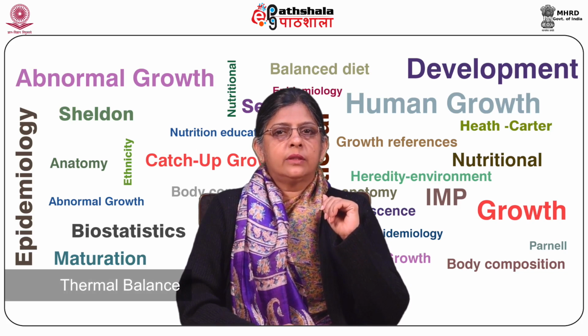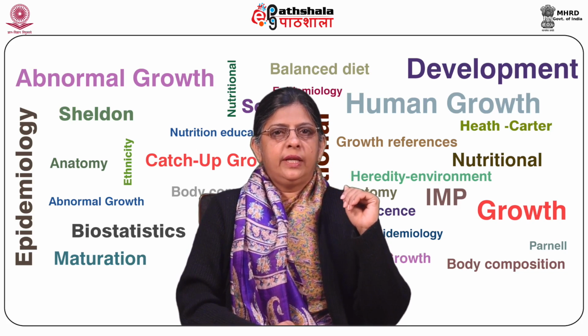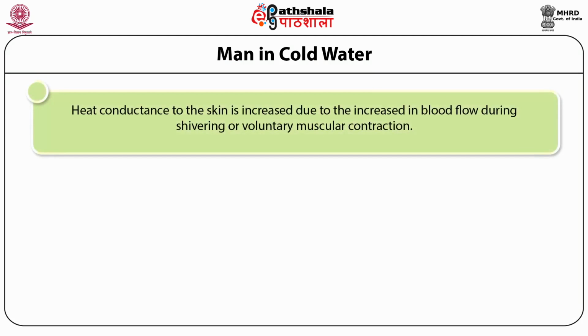Thermal balance in water is maintained by an increase in heat production by shivering. Heat conductance to the skin is increased due to an increase in blood flow during shivering or voluntary muscular contraction. This elevates the heat loss, which is proportional to the difference between the temperature of the body core and the water. Heat loss by convection also doubles due to increased water turbulence created by the movement of the body during swimming.